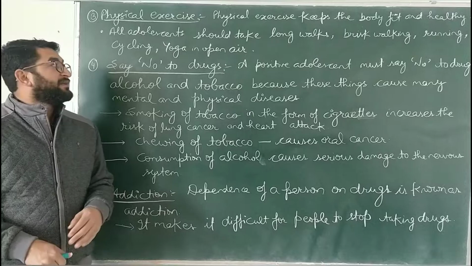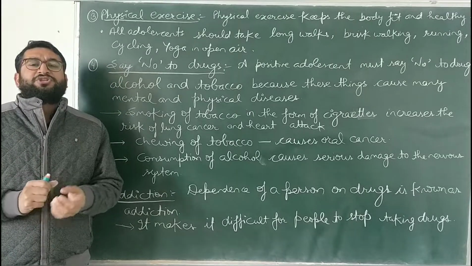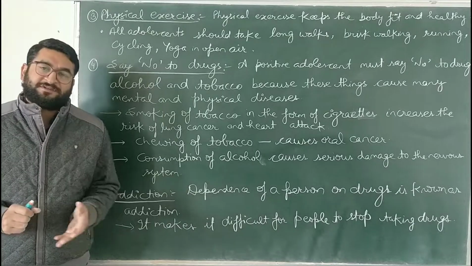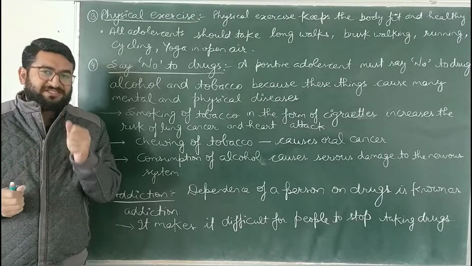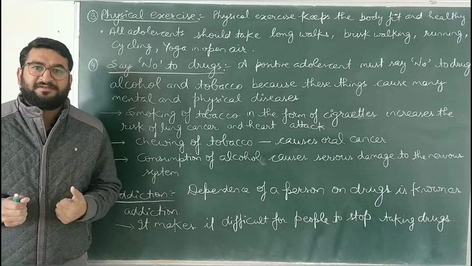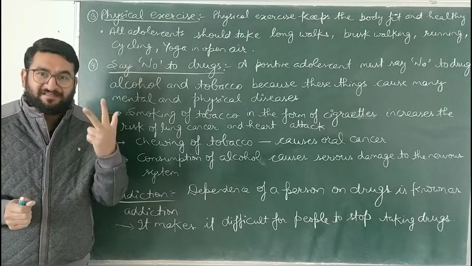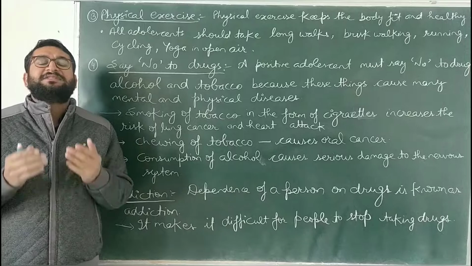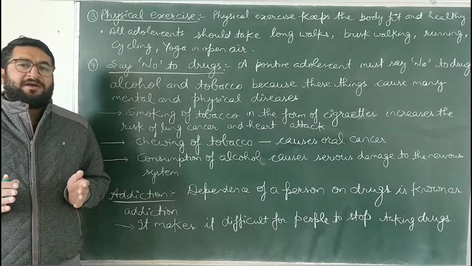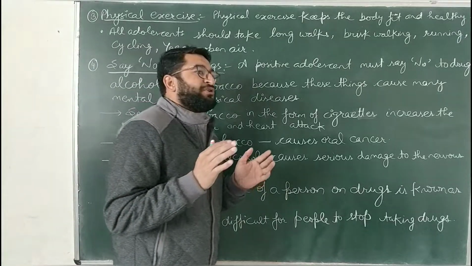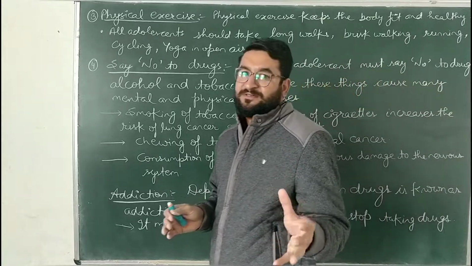Next, we'll discuss physical exercise. An adolescent should keep his mind and body fit during the age of puberty. For that, a person must do certain physical exercise like yoga in the open air, brisk walking, cycling, jogging. These are the physical exercises which make the body and mind fit. A healthy mind will lead to positivity, and for an adolescent, positivity is the key to success.